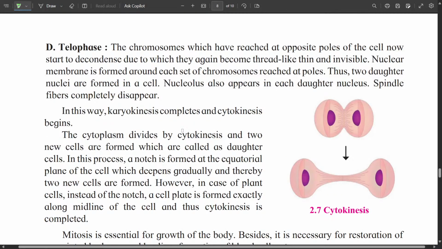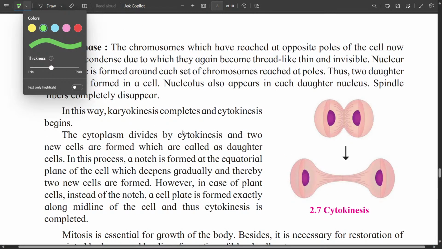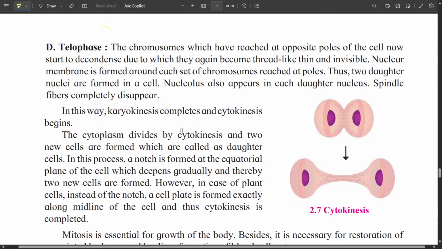Finally, the telophase. Now in telophase, the condition of the prophase reappears, but now we have 2 nuclei. The chromosomes which have reached the opposite poles now start to decondense as they were in the prophase, due to which they again become thread-like, thin, invisible.